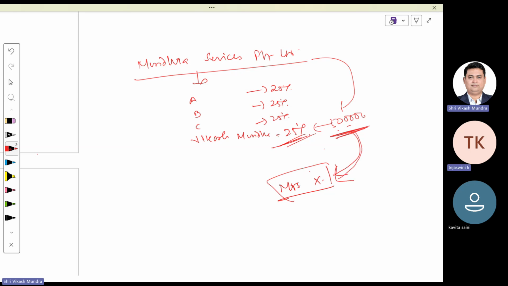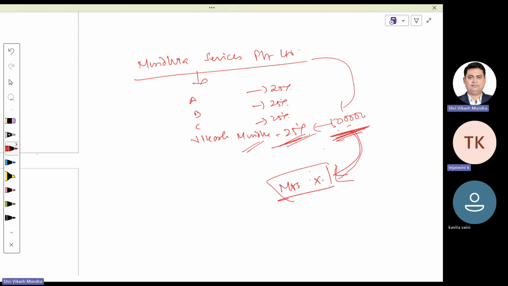Now, Mundra Service Private Limited is paying remuneration to my wife, but she does not possess any technical knowledge or any technical qualification or any skill. Do you think this 5 lakh income belongs to Mrs. X, or do you think this income belongs to Mr. Vikas Mundra? It belongs to Mr. Vikas Mundra, sir.